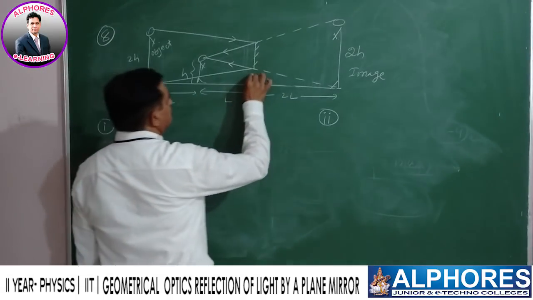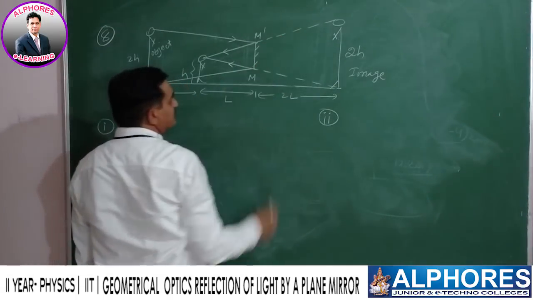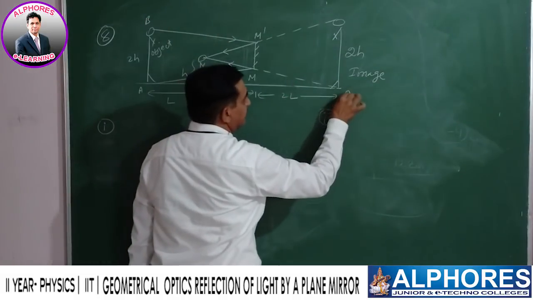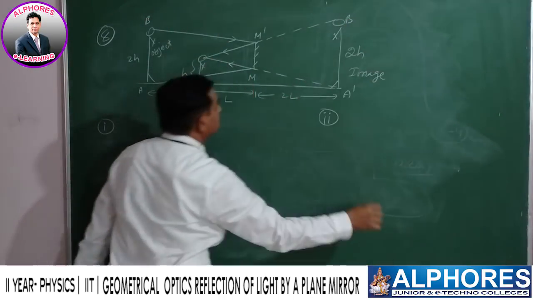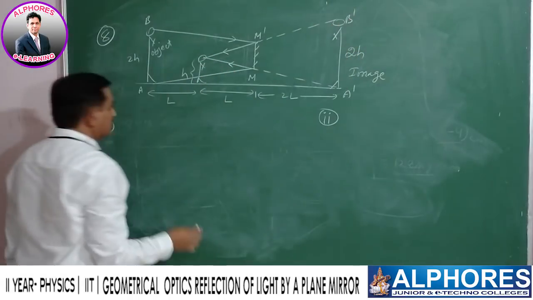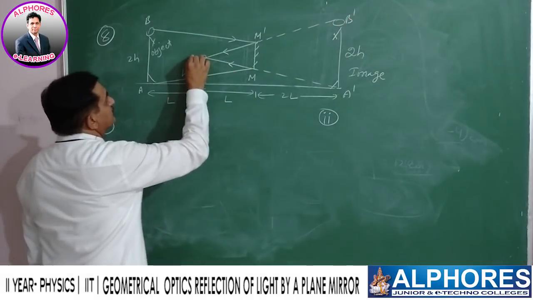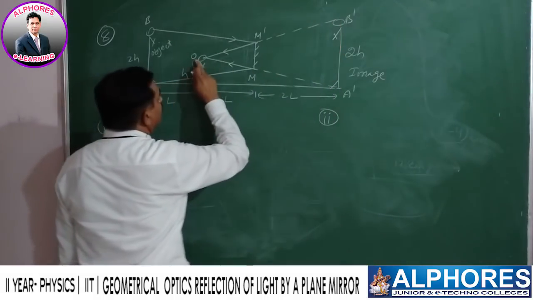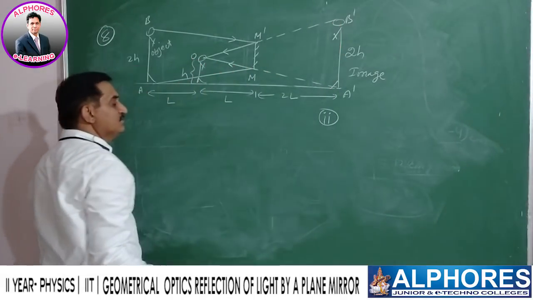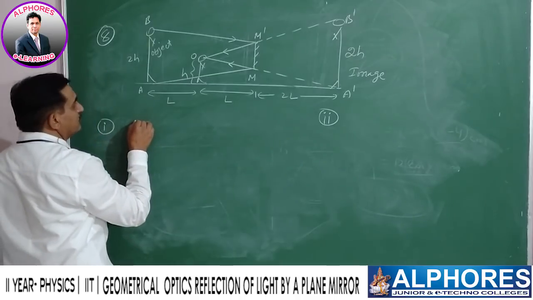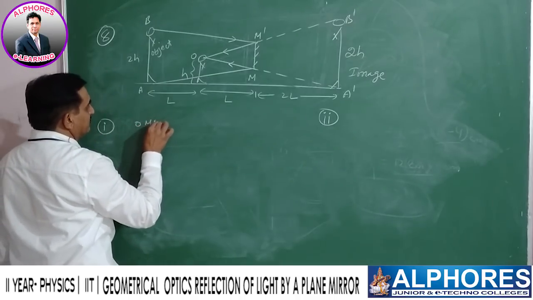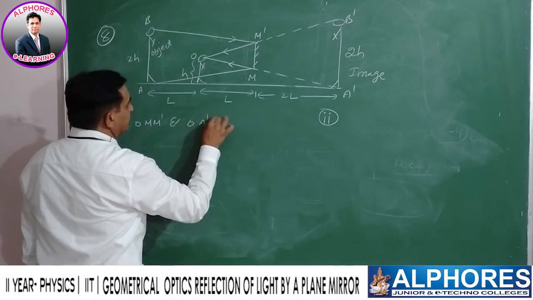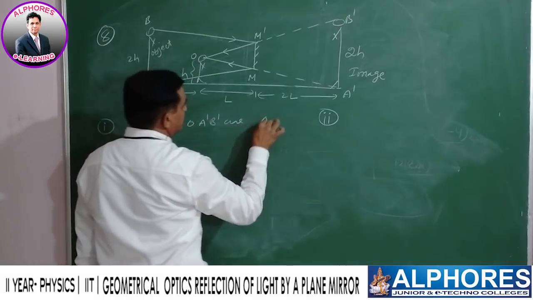Now this is M dash, A, B, and this is A dash, B dash. Again, this is O, A dash, B dash, O, M dash. Similar triangles. Therefore O, M dash and O, A dash, B dash are similar triangles.